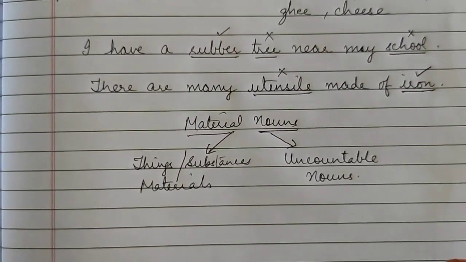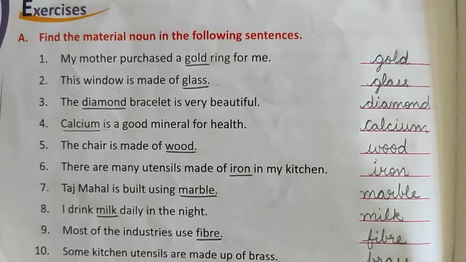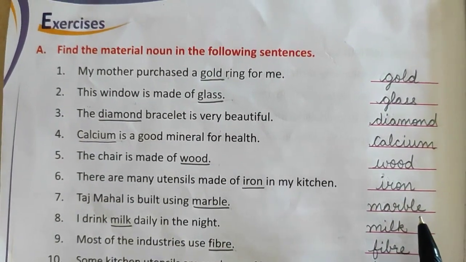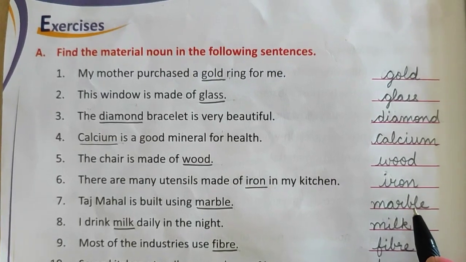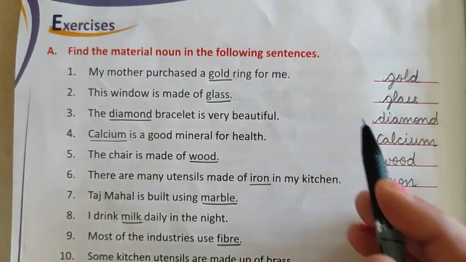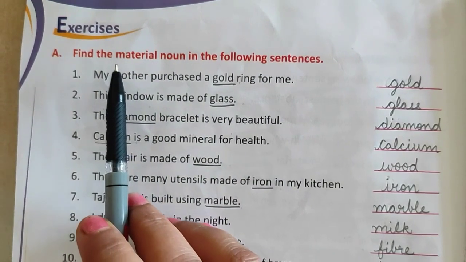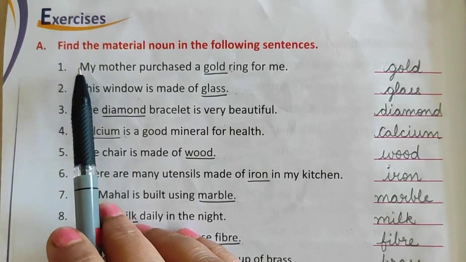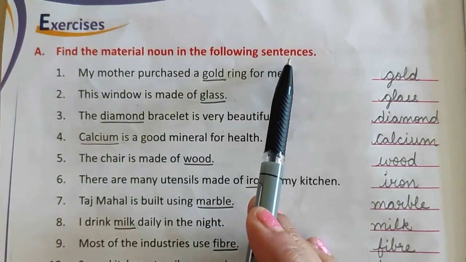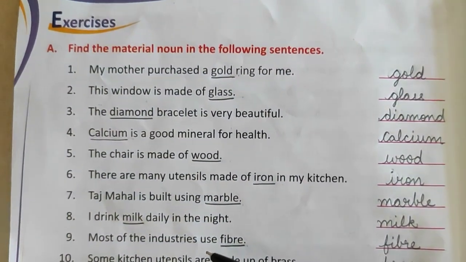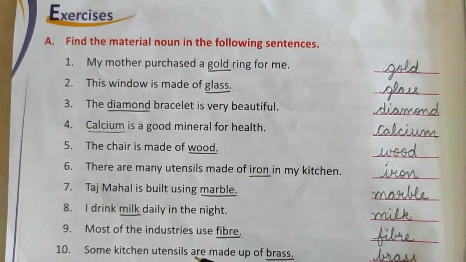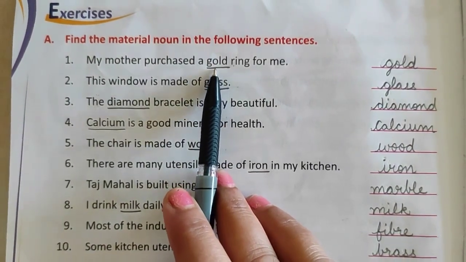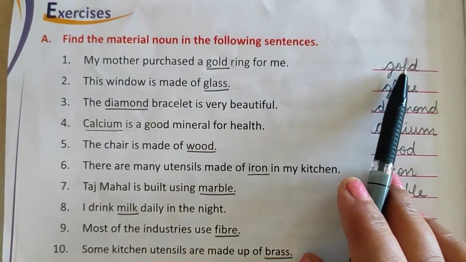Now let's start with the book exercises of this lesson. Children, take out page number 116 of your English 1 books. On that page, we are going to start with the book exercises of lesson number 25. Let's start with question A. Find the material noun in the following sentences. Some sentences are given. In these sentences, we have to find out the material noun. We will underline the material noun as well as write it in the space provided